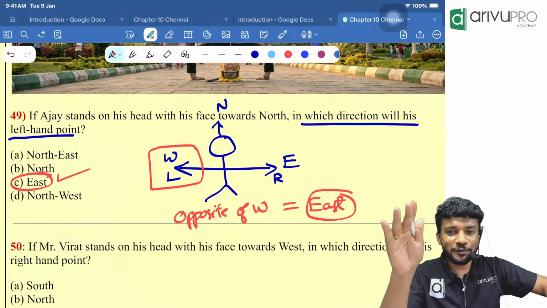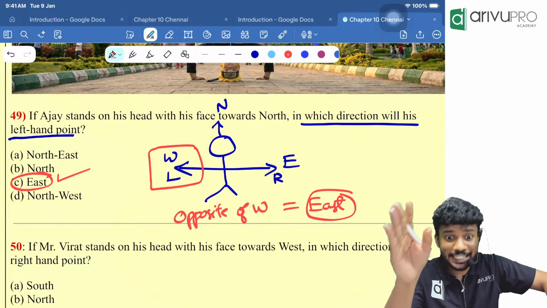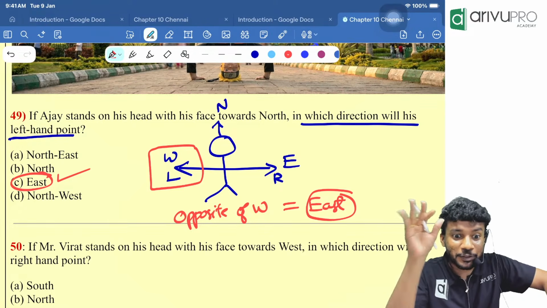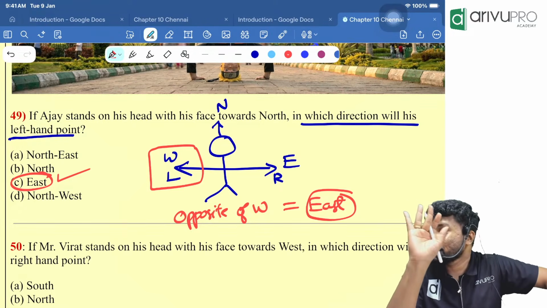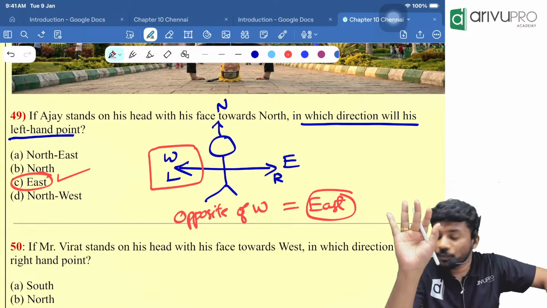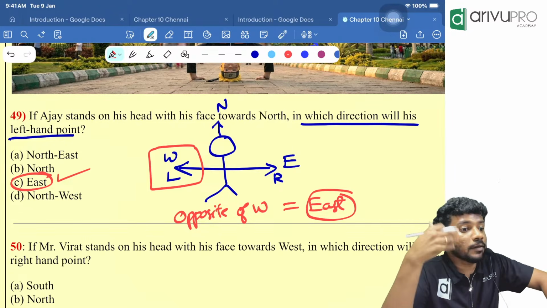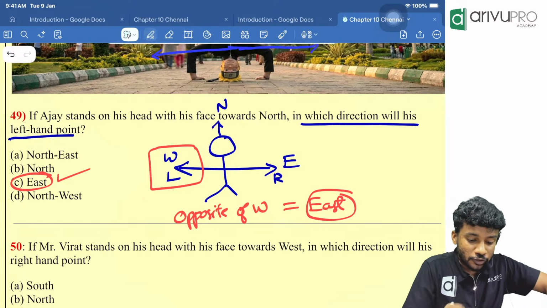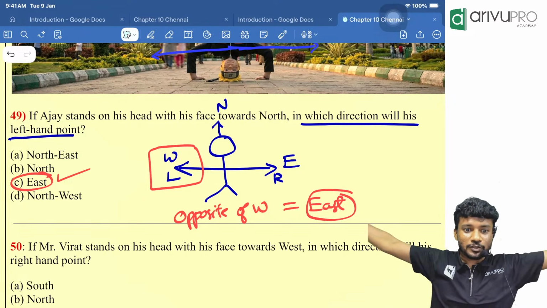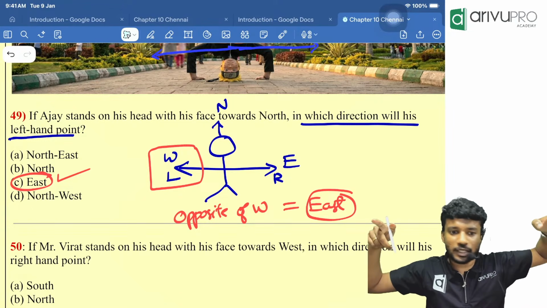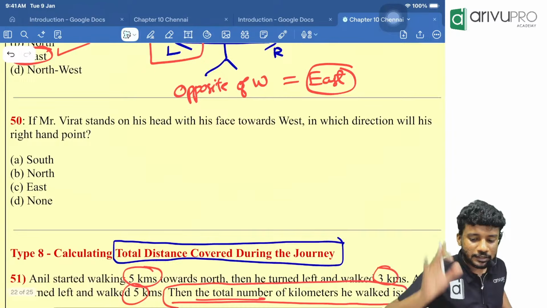Okay. Till now we were solving everything in this straight-cut manner. Rather than thinking too much, we were doing it in a method so that you can save the time inside the examination hall. This should be the approach. If you take another approach, sometimes you will take more time. You will be like, oh, I'll take this Ajay, I'll put him this way. You will think too much. That's not easy for us. Think this way.